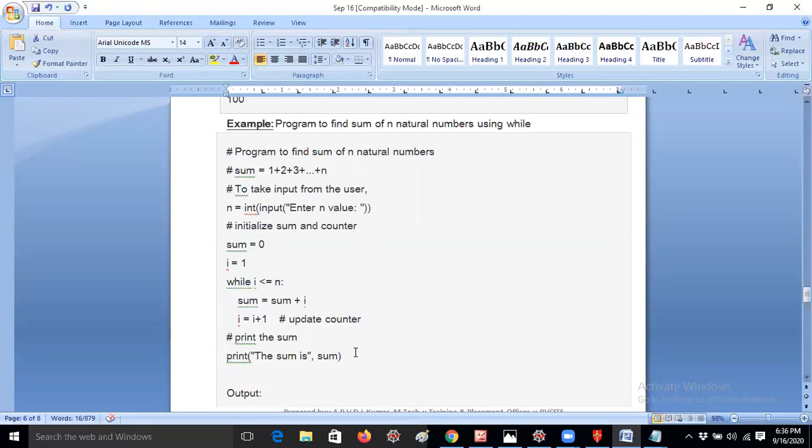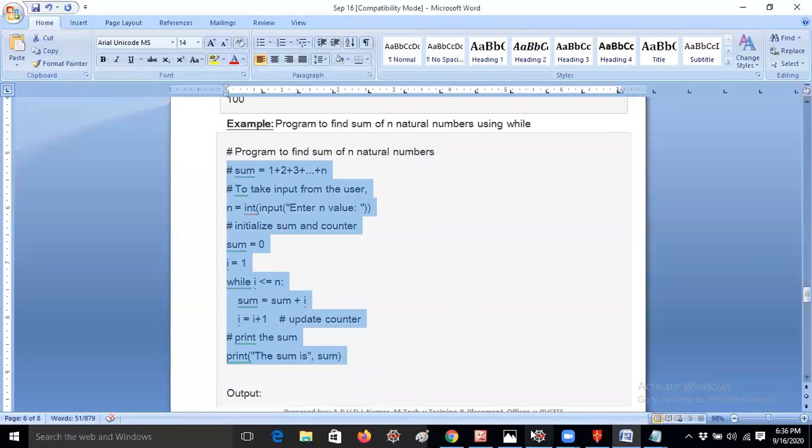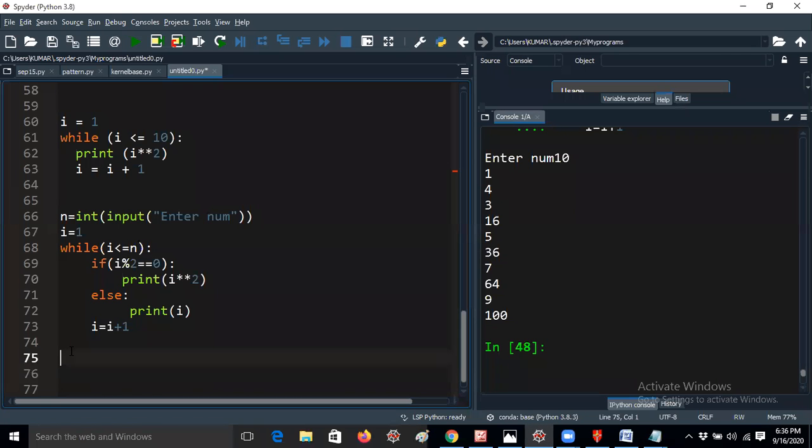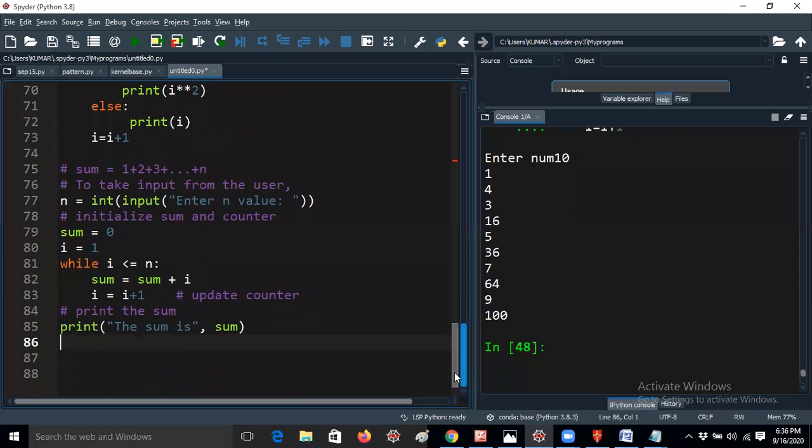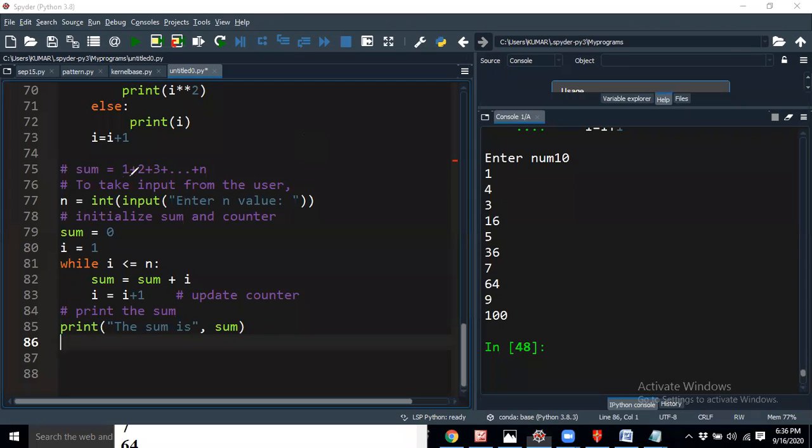So in the same way, if you would like to calculate the program in this way, you just take an example here. Okay, I will run this program anyway. I'm just taking this example. To take input from the user, I'm just giving a comment line for understanding purposes. Hope you understand, guys. Sum equal to 1 plus 2 plus 3 up to n plus 1. This can be done by using loops.